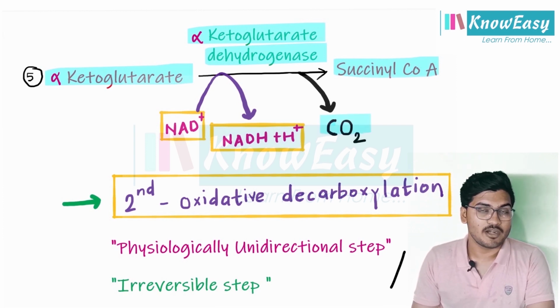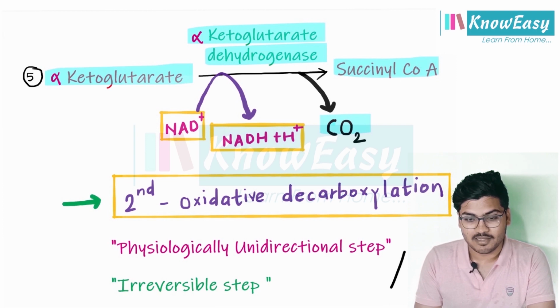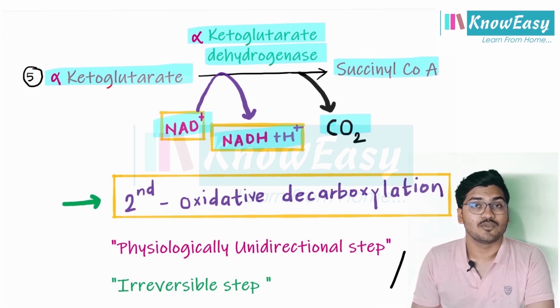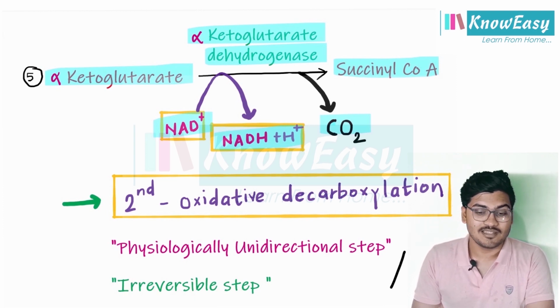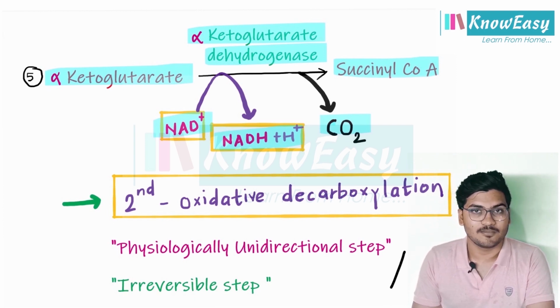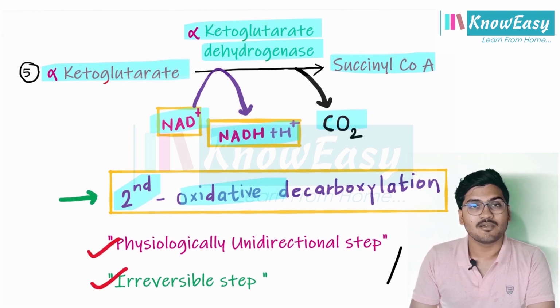So, removal of carbon dioxide, we know, is called decarboxylation, and as this process also has dehydrogenation, that is NAD plus is converted to NADH plus H plus, this decarboxylation is called oxidative decarboxylation, and this is the second oxidative decarboxylation in the tricarboxylic acid cycle. Clear? We know there are 3 irreversible steps involved in the tricarboxylic acid cycle. We have seen the initial 2 irreversible reactions. Now, this is the 3rd irreversible reaction.